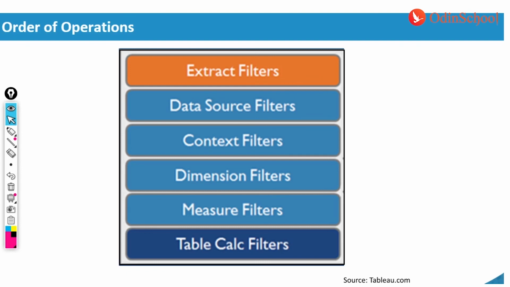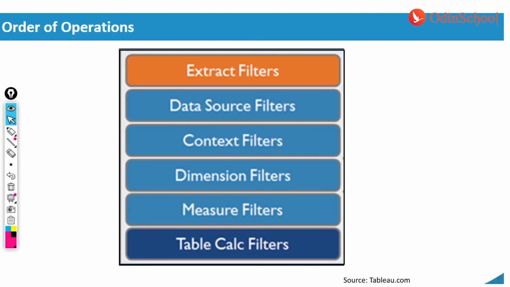The third one is your context filter, which is like promoting either of your dimension or measure filters a level above, so that all of the other filters are working on the result of your context filter. Then you also have your dimension filters and measure filters.